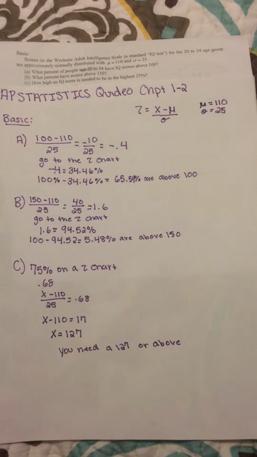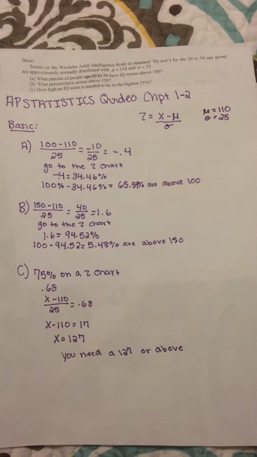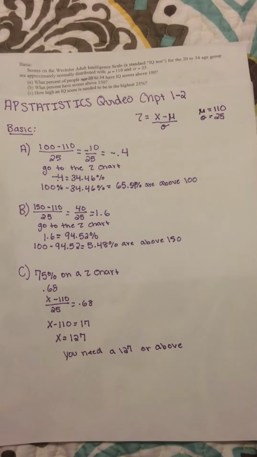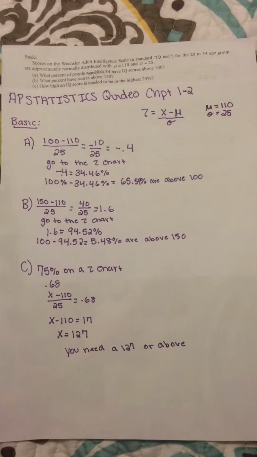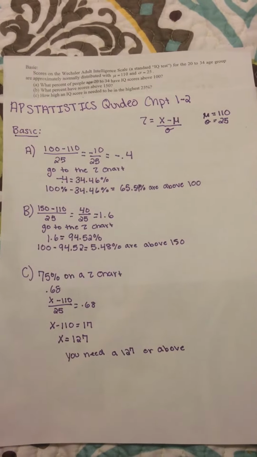Problem Basic. Scores on the Wechsler Adult Intelligence Scale for the 20 to 34 age group are approximately normally distributed with a mean of 110 and a standard deviation of 25. For problem A, what percent of people ages 20 to 34 have IQ scores above 100?